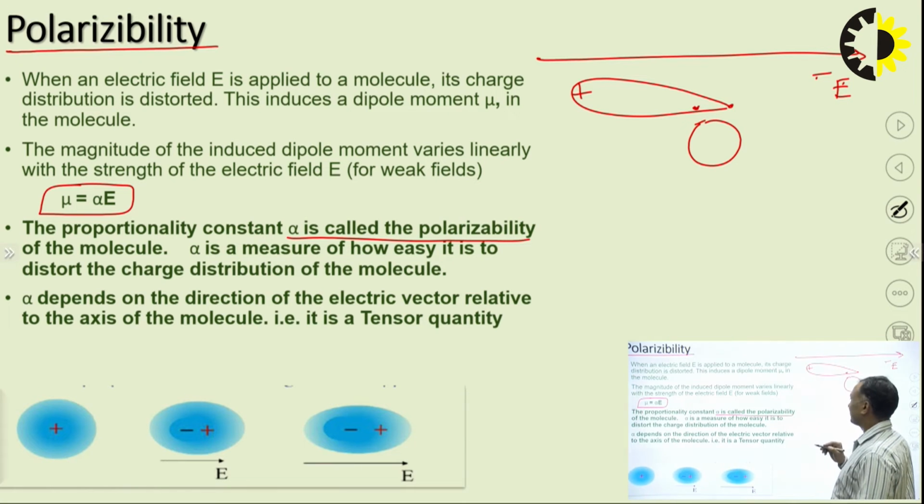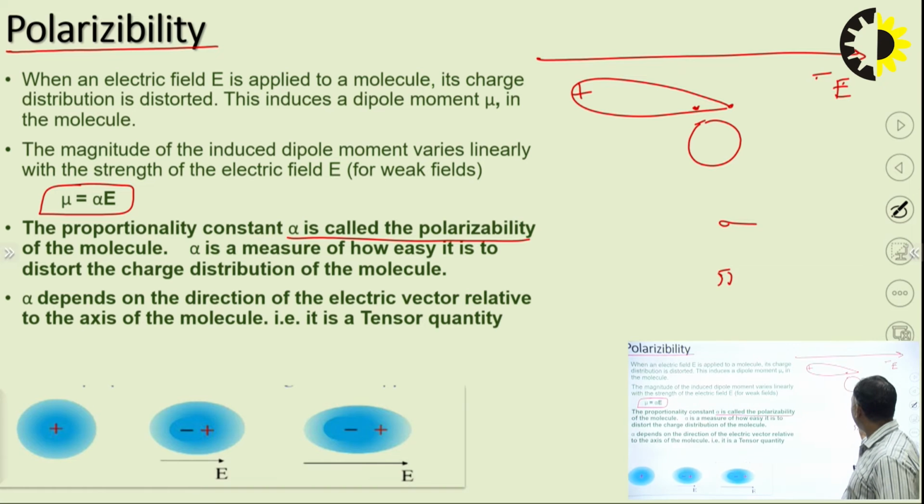And also, suppose there are sigma bonds, then sigma bonds are quite stronger than pi bonds. So if I place this electric field on a sigma bond, the distortion will be quite low.